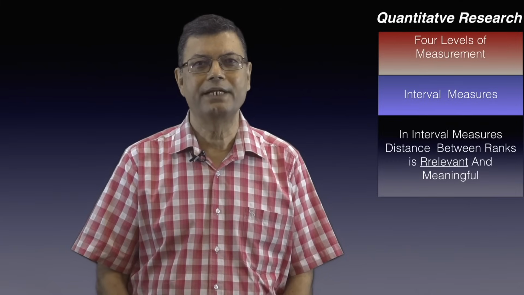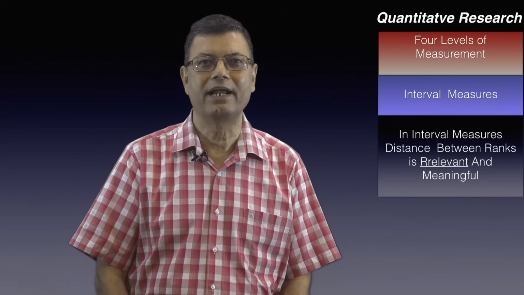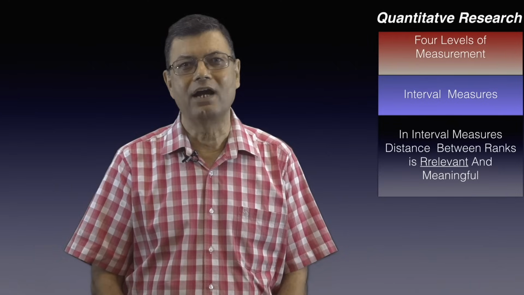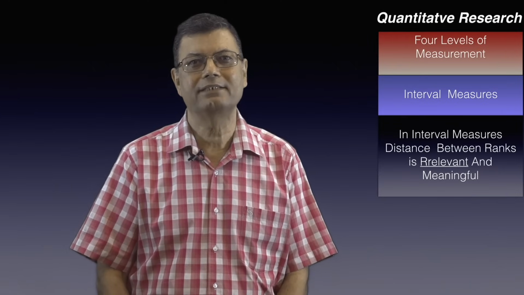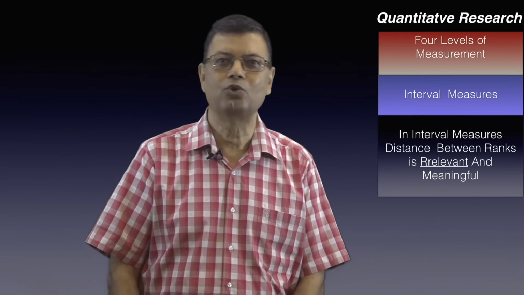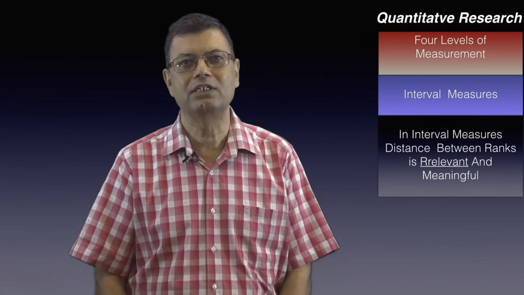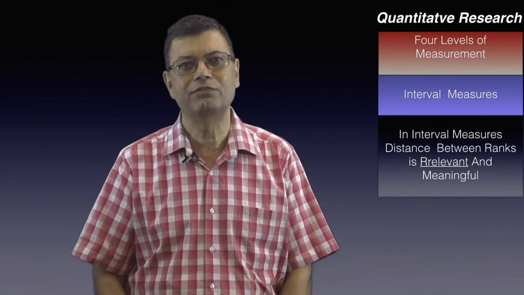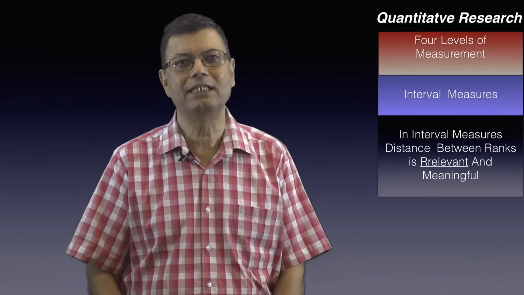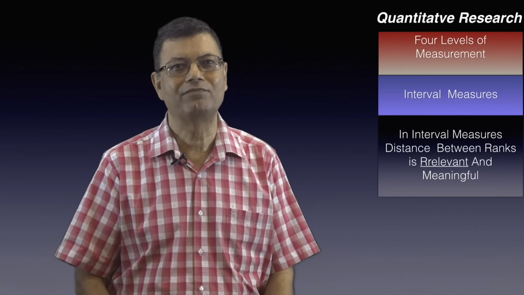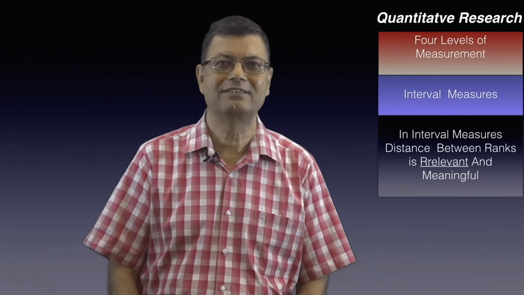The interval separating IQ scores of 100 and 110 may be regarded as the same as the interval separating the scores of 110 and 120 by virtue of the distribution of observed scores obtained by many thousands of people who have taken the tests over the years.